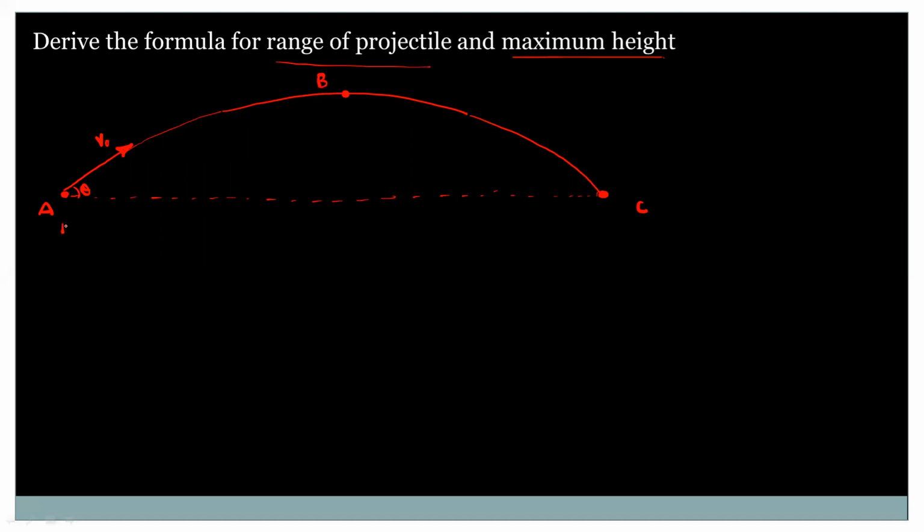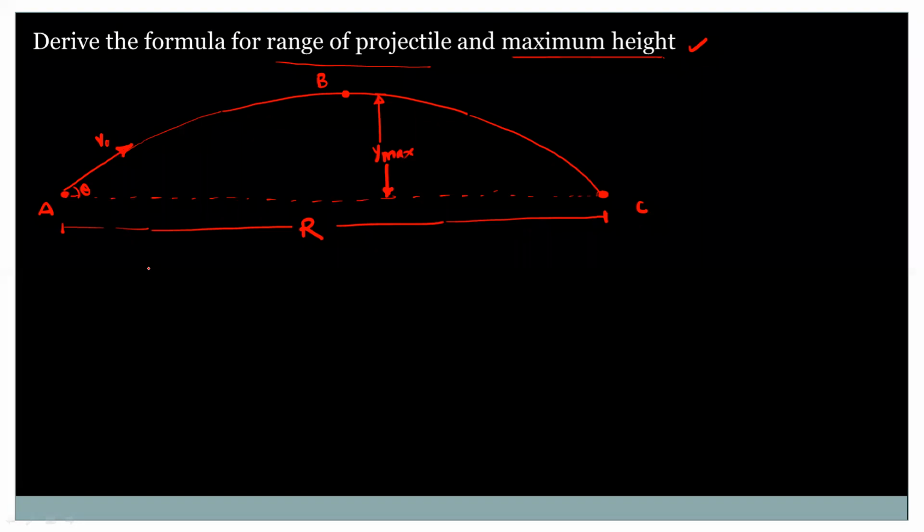So this horizontal distance covered by the object is called the range of projectile. And this maximum distance in the vertical direction, or in the y direction, is called the y max value. So this is the maximum height of that projectile. Okay. So we have to derive the equation for R and for the y max.